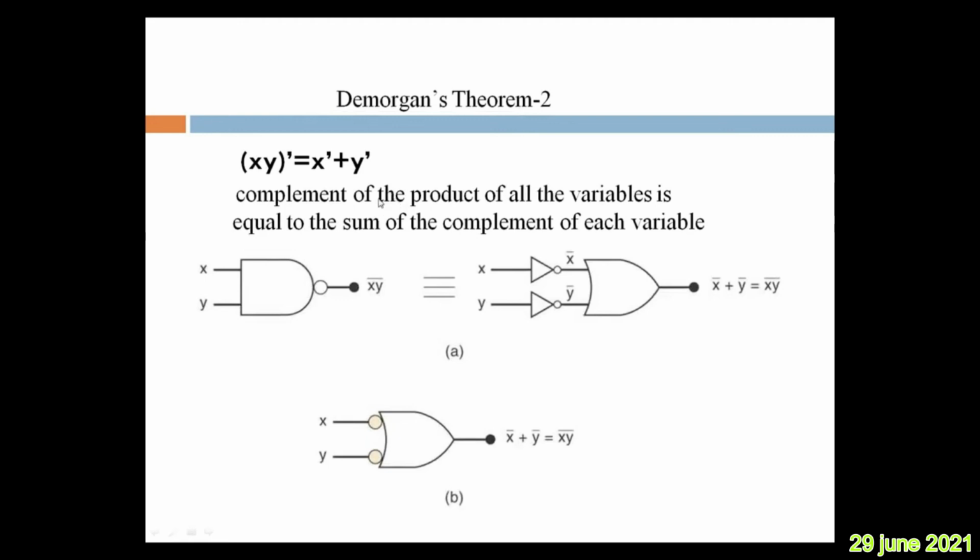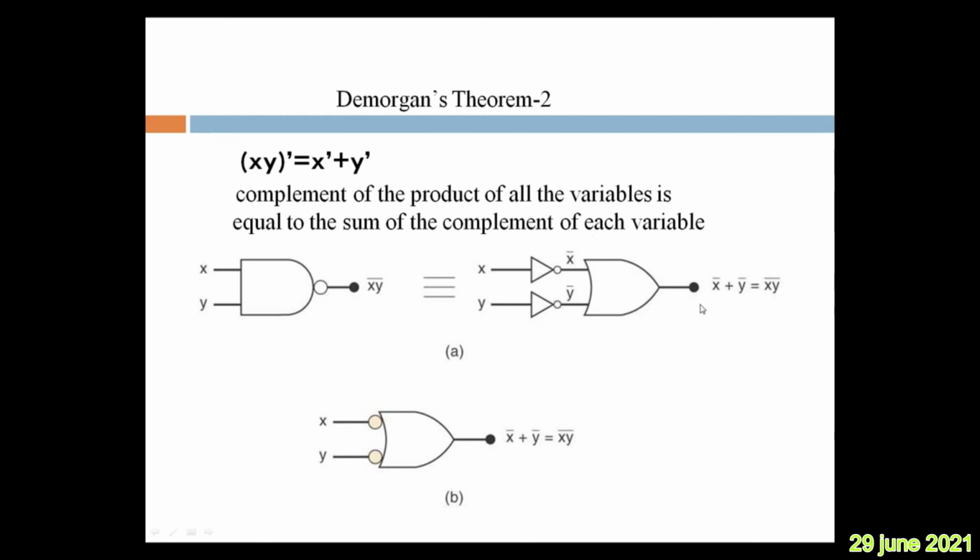Similarly, De Morgan's theorem 2. What is the statement you see? The complement of the product of all the variables is equal to the sum of the complements of each variable. See LHS, x dot y is an AND gate with two inputs, followed by a NOT, giving (xy) whole bar. RHS: complement of x, complement of y, then an OR operation, giving x bar plus y bar. Same thing, in place of the NOT gate you can replace it with small NOT circles. This representation is also correct as compared to the right hand side expression.